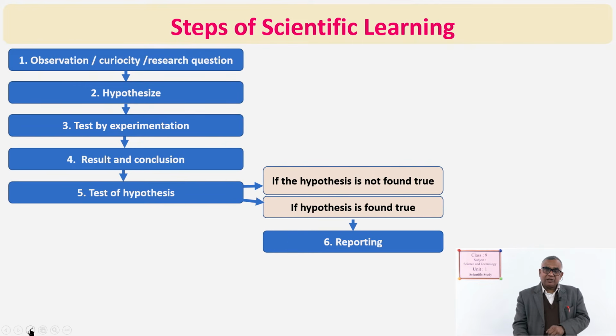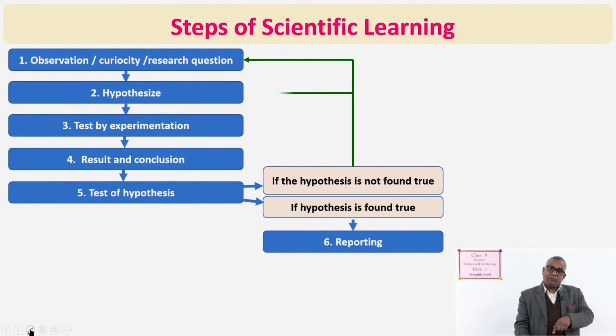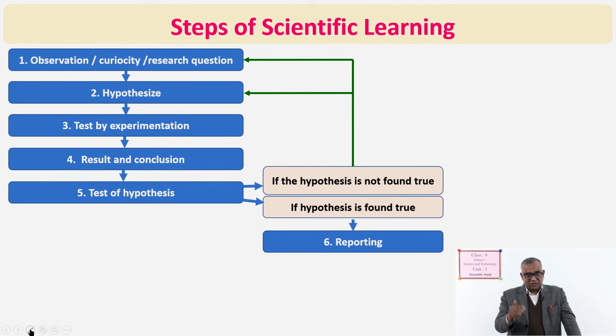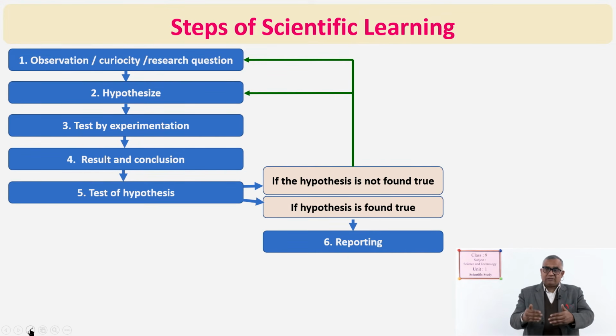In that condition, you have to go again to observation and start, or take another hypothesis and then recycle again. So, your process will be continued till your hypothesis is found true. So, it is recycled. They are the different steps of scientific learning.